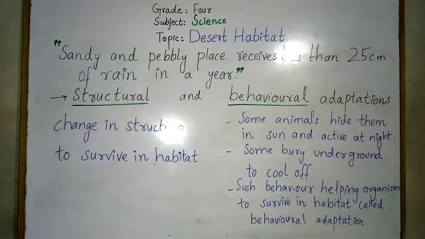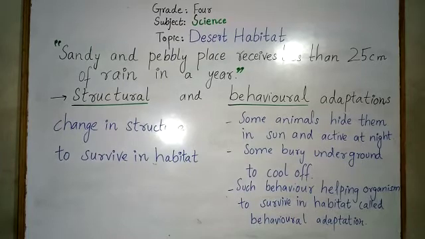So in the previous lecture we studied our lesson, adaptations of animals and plants. We have studied what adaptation is. Adaptation is the change in the structure and behavior of an organism to survive in the environment. So this is adaptation. Now let's see what adaptations organisms have developed in a desert habitat.